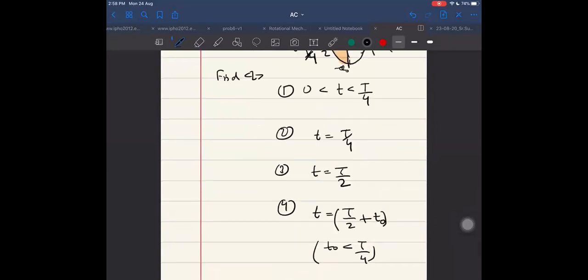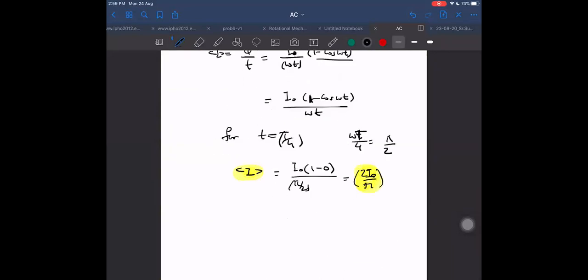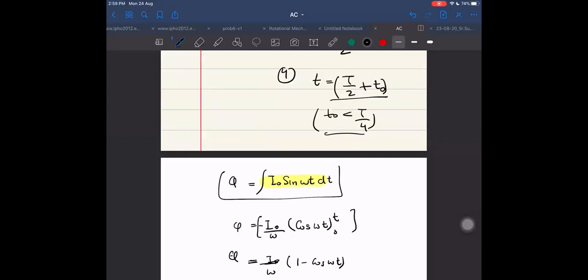And what if I ask you this question, T/2 plus T0, where T0 is less than T/4? Then this point will be somewhere in between, up to this maybe. I told you how to find the value up to T0: it is I0 into 1 minus cos omega t upon omega t. One best way is to always do this only and then put the limits 0 to t and get the answer. No need to worry.